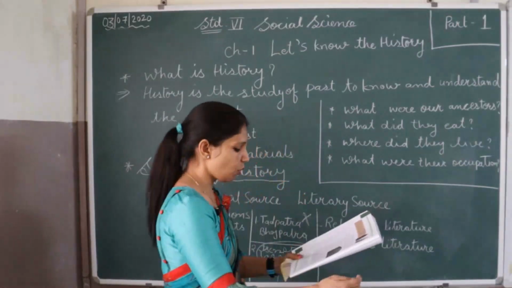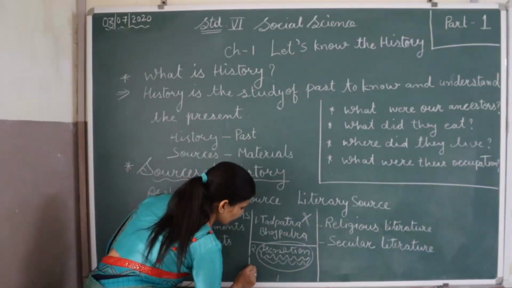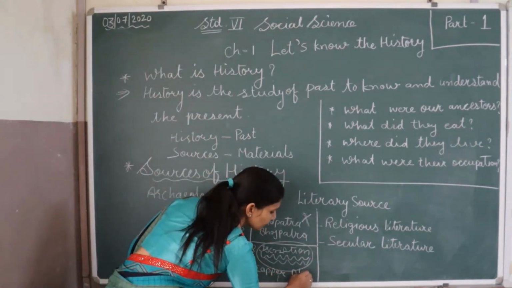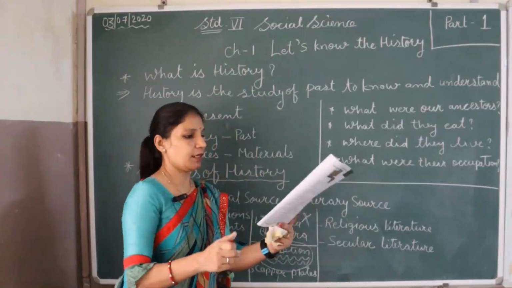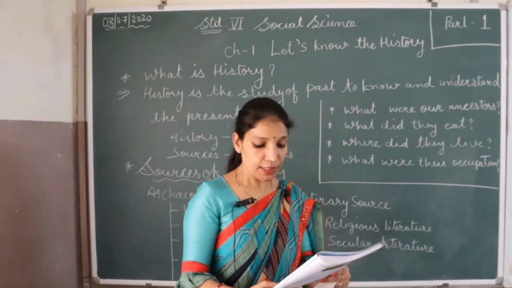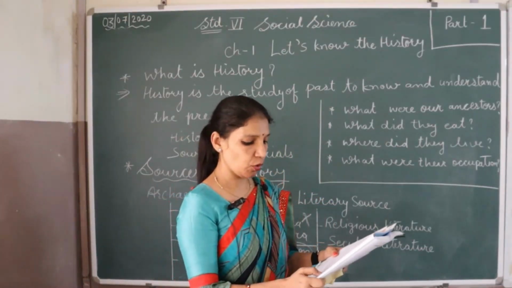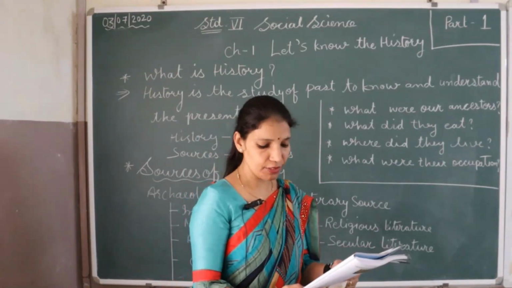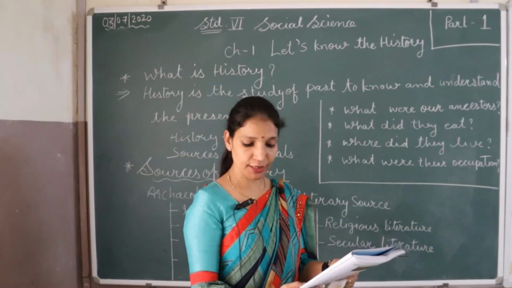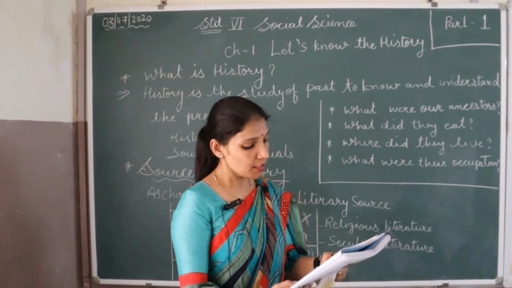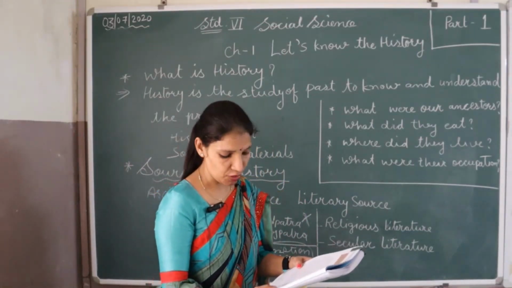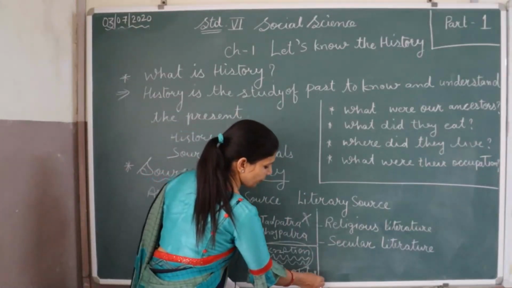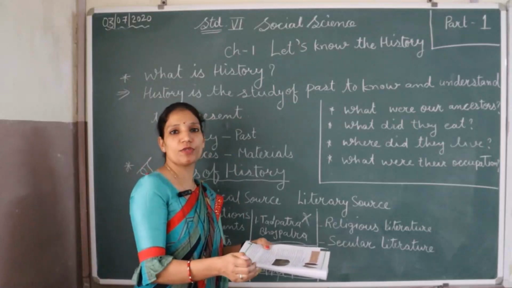Next topic is copper plate, means Tamrapatra. Text engraved on the copper sheet is called the Tamrapatra. Many kings have engraved information about their administration and the donations on the Tamrapatra. Such Tamrapatra have been found in Gujarat. This type of Tamrapatra, means copper plates, are mostly found in Gujarat.